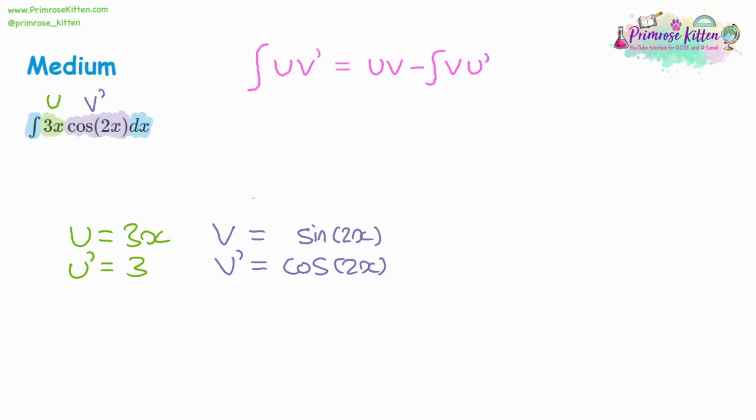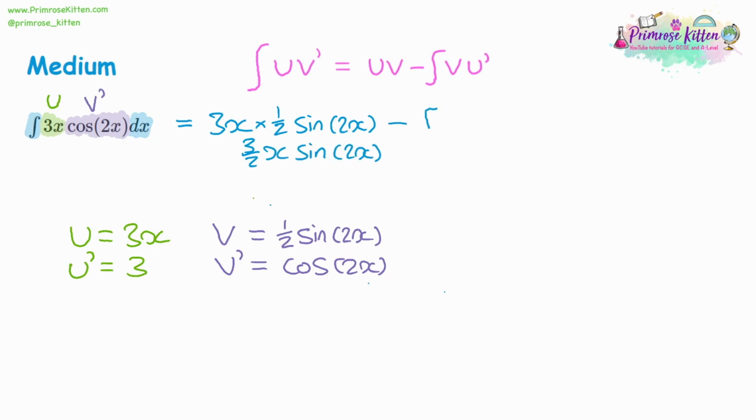Now, the difference here is the angle, and if there's a coefficient on the x in there, then that can come out. So when you differentiate, you multiply by it, and when you integrate, you divide by it. So if we divide by that 2, we're going to get a half. So now we can substitute. U times v is going to give us 3x multiplied by a half of sine 2x. And we can simplify that. 3 times a half is going to give us 1.5, or we could write it as 3 over 2.